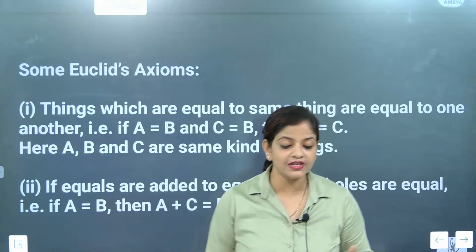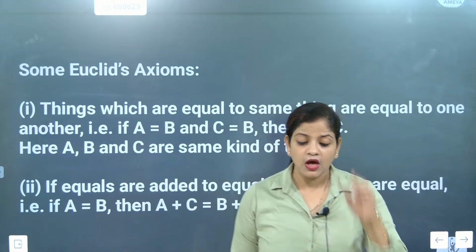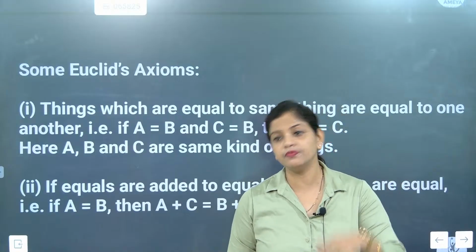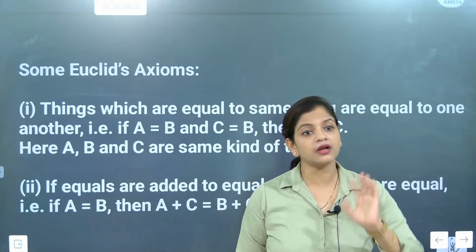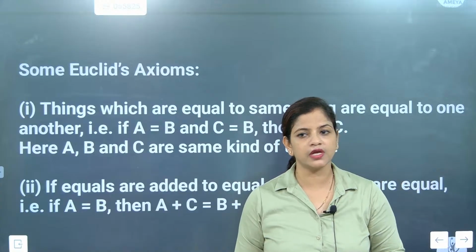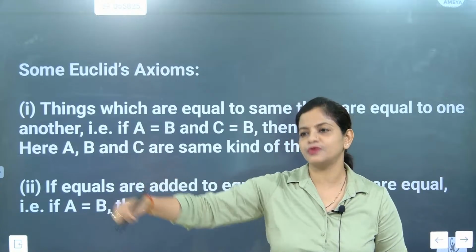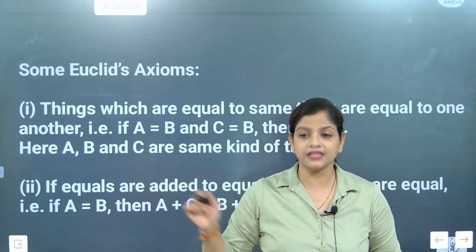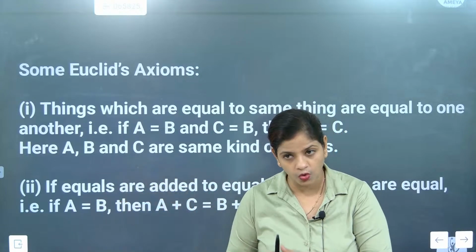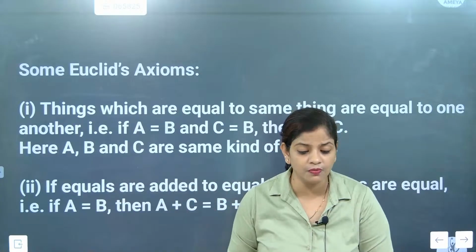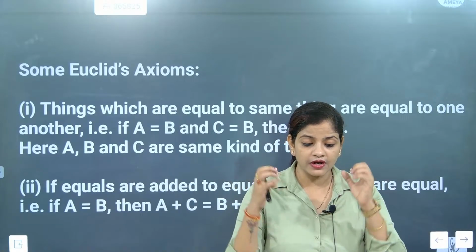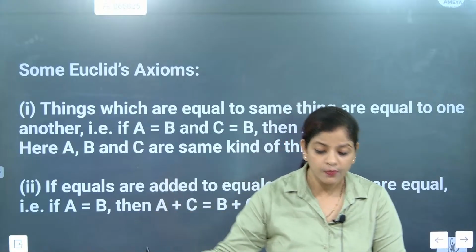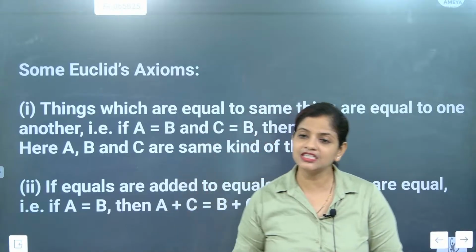And that's what the definition of axiom says. What is an axiom? Because most of the time we are learning now: write the axiom, write the postulate, write the theorem, write the statement. Big words we are using. In mathematics, what are we using? Assume this person's life is X years, or let the life of this person be X years, or this person is this many years old. Correct? So whenever we are assuming, it is not exactly the written part, it is not the fact, it is not a proven one. We are supposed to go near the proof. For a theorem we are proving; axioms we are not proving.